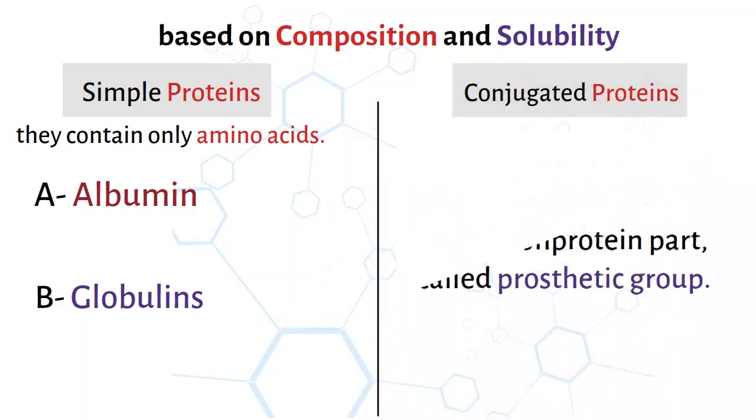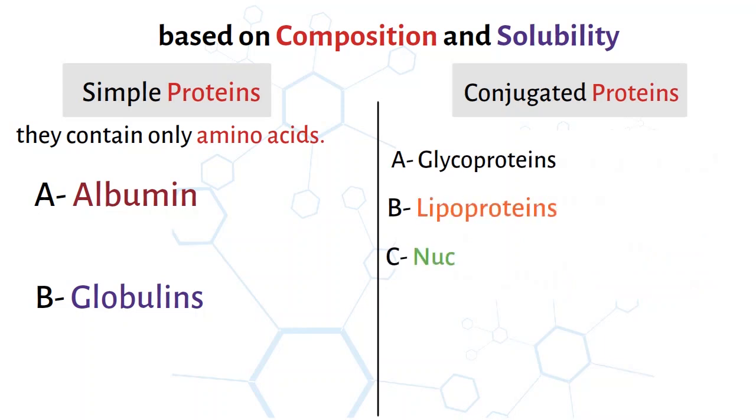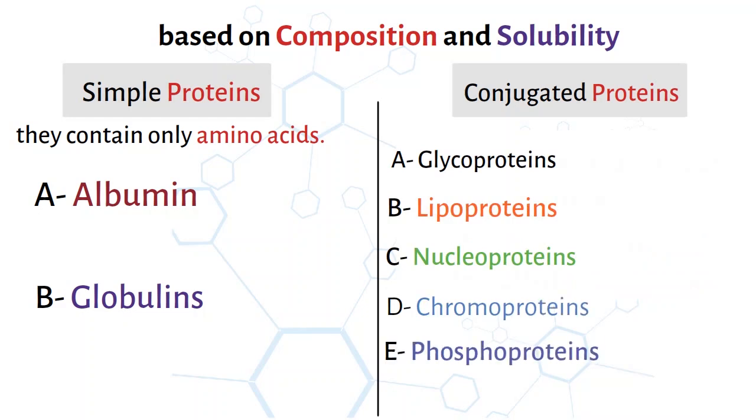Conjugated proteins may be classified as follows: glycoproteins, lipoproteins, nucleoproteins, chromoproteins, phosphoproteins, metalloproteins.